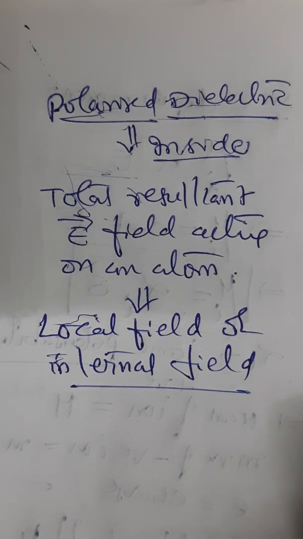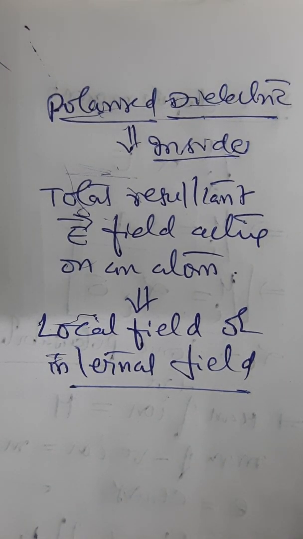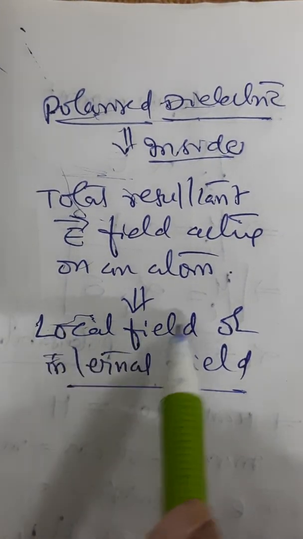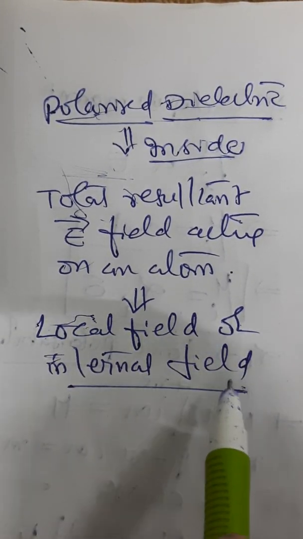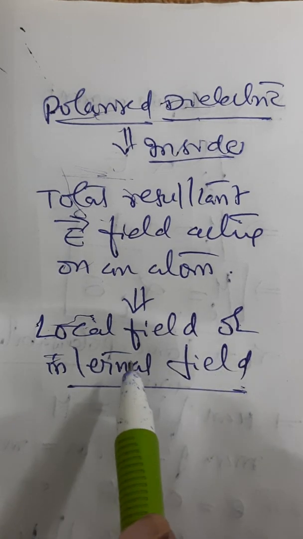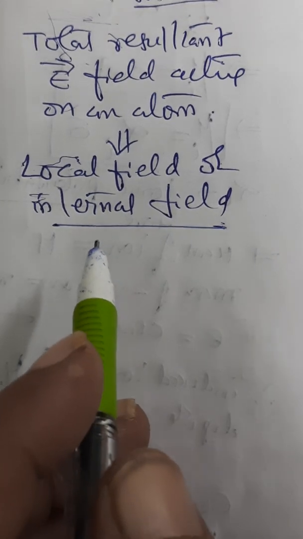So inside the polarized dielectric, if you can find the total resultant electric field acting on an atom, it is what is defined as the local field, or also known as the internal field. This is very crucial to be understood for further discussion. Let us see how you can find it.